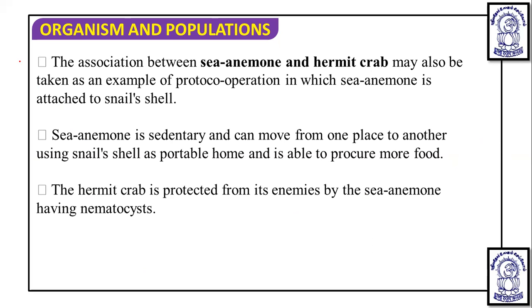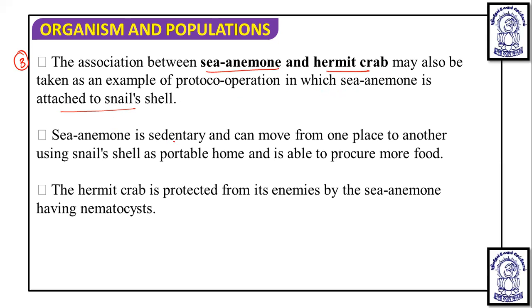After this, the third example is the association between the sea anemone and the hermit crab. It is also taken as an example of proto-cooperation, in which the sea anemone attaches to the snail shell.